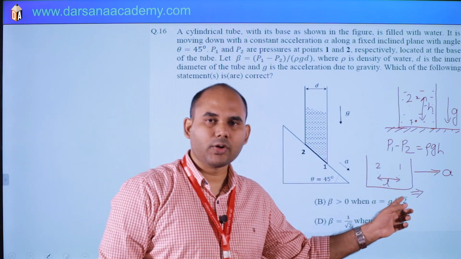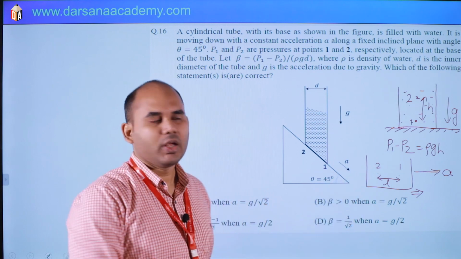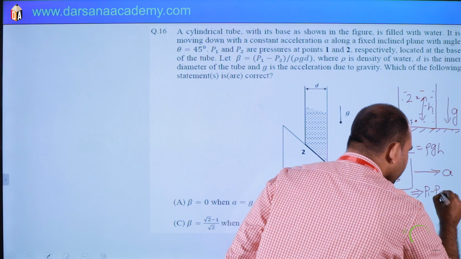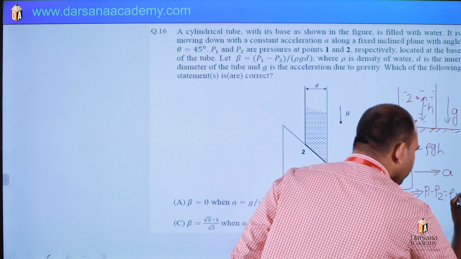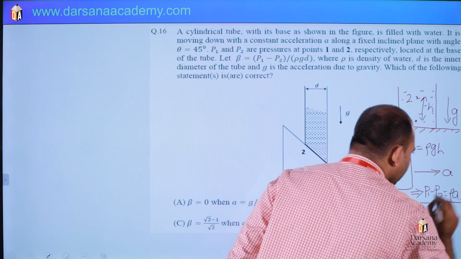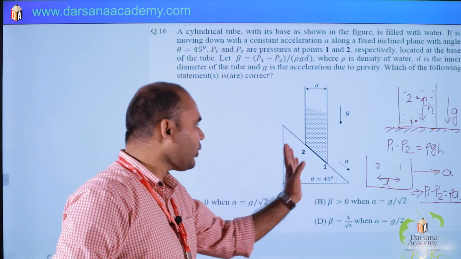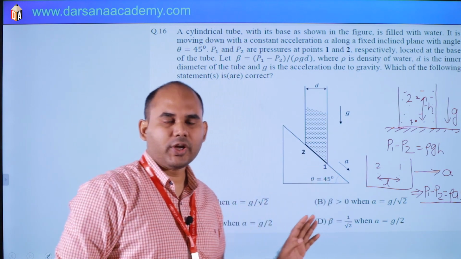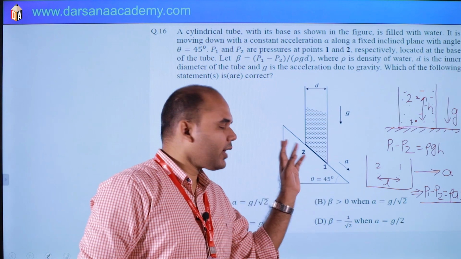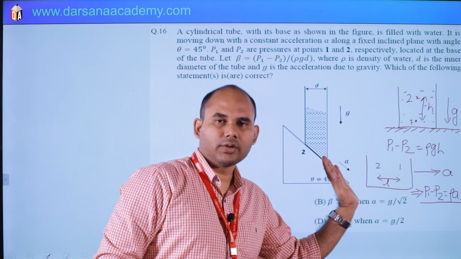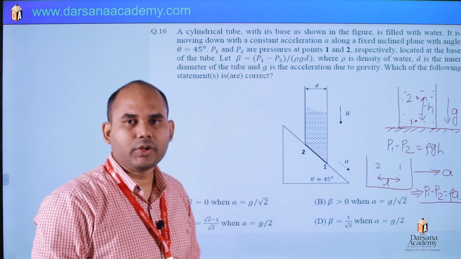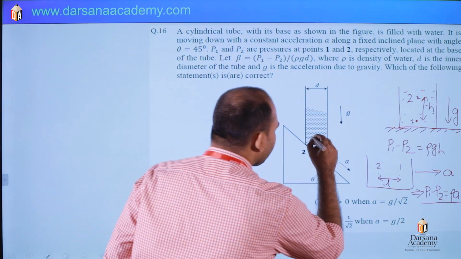So pressure at 1 will be more than at 2, and P1 minus P2 is rho A L. Same thing, if we find acceleration in this direction, P1 minus P2 is acceleration in this direction times density times this distance gap. Okay, so let us take a fluid element here.